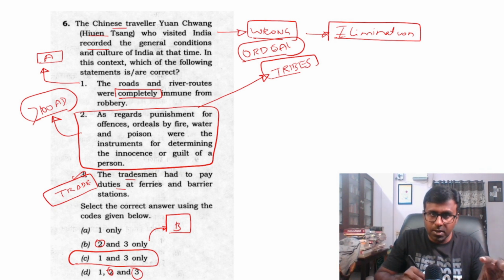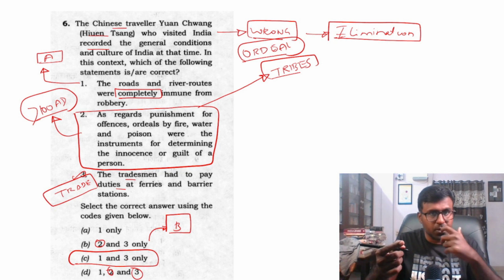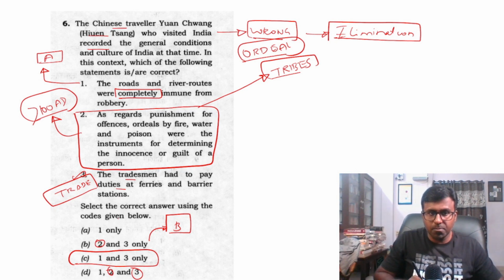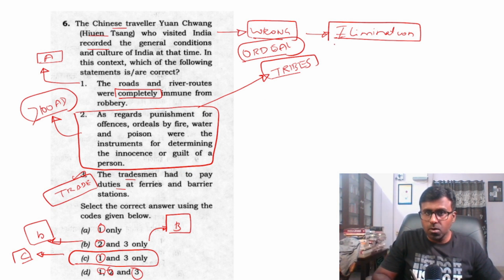See, elimination technique works when you are taking the answer which, for example, in this, if I had chosen A, I would have gotten B as the answer. But what I did was I removed 2, and that is why the answer came as C. So the elimination technique is based on your understanding. There is no technique per se, but there is understanding.